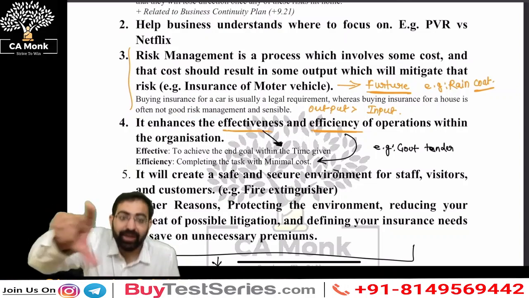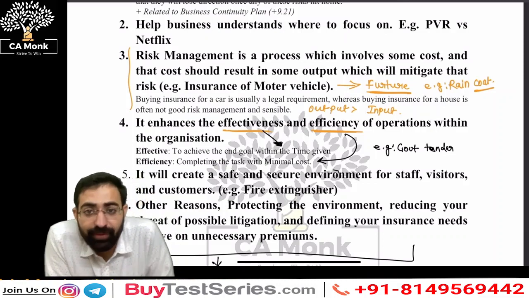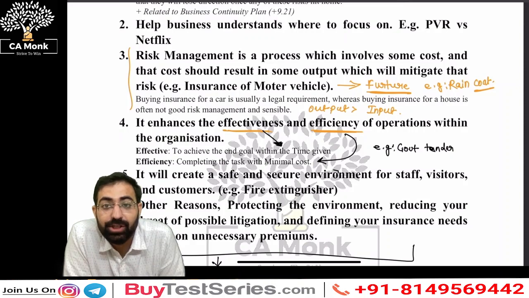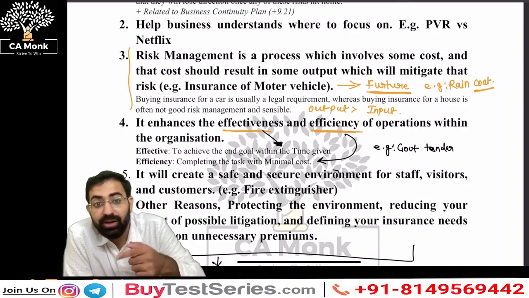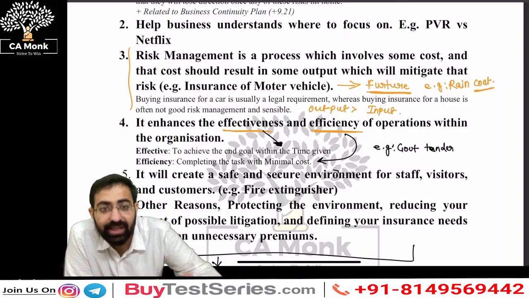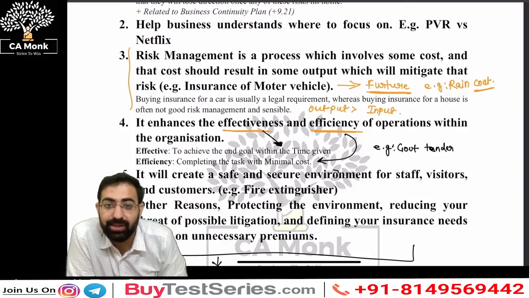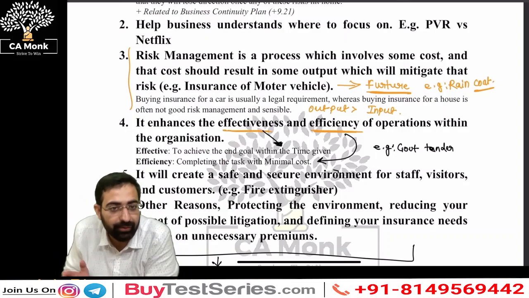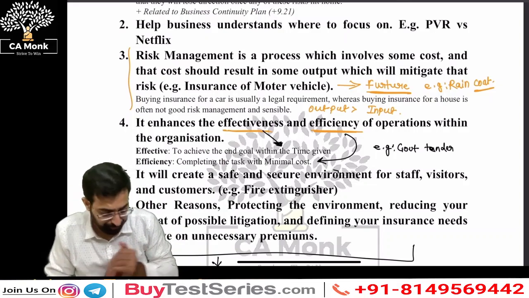But you being a risk manager, how are you going to achieve that effectiveness and efficiency? You're going to achieve it by looking at the operations, by seeing the things around, right? So as a risk manager, you need to see how I can perform things in an effective and efficient manner.